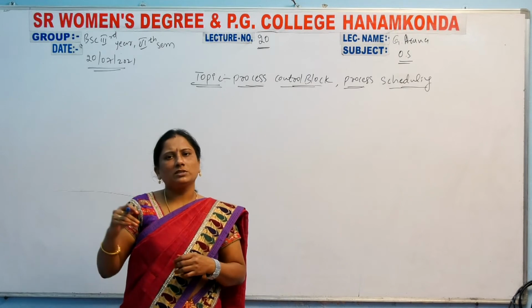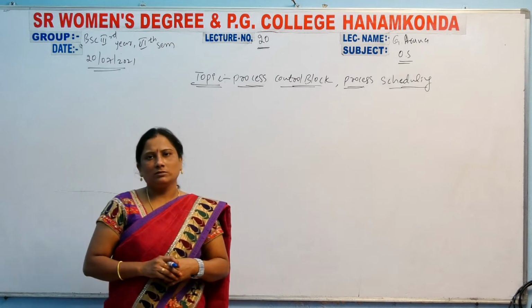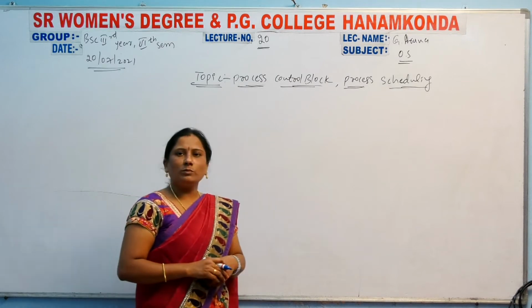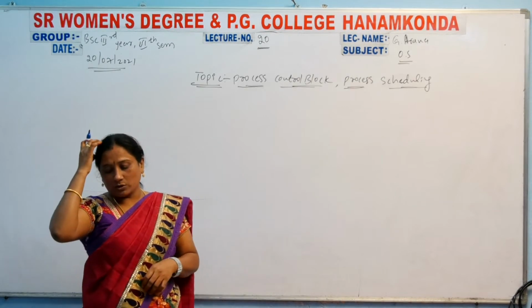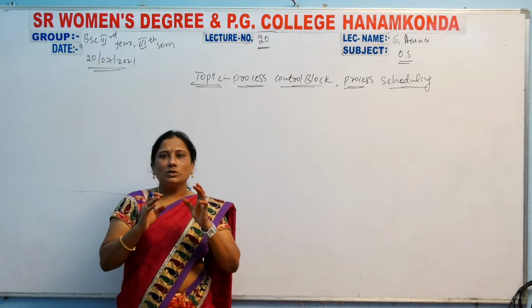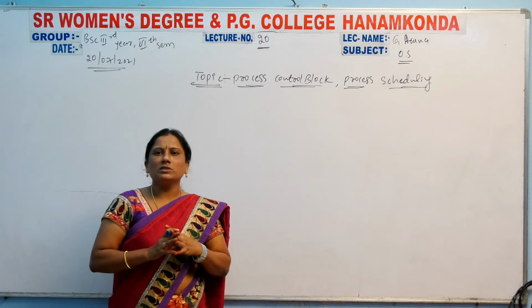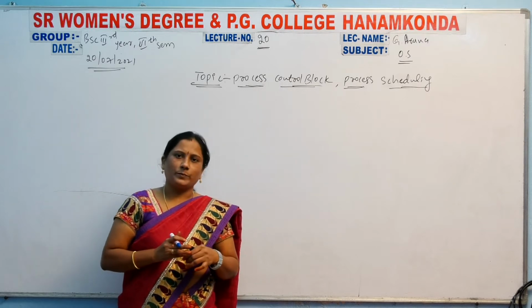So after process states, we have the process control block. Yesterday we discussed this process control block. So what is the definition of a process control block? Each and every process can be represented in this process control block.